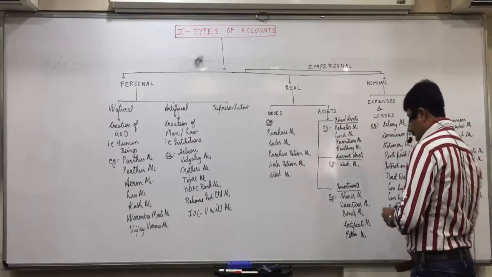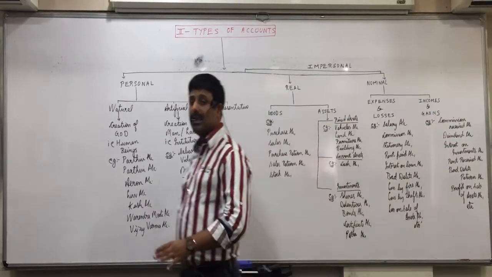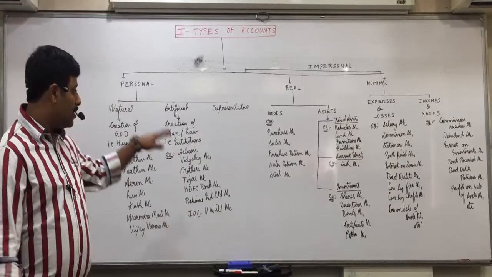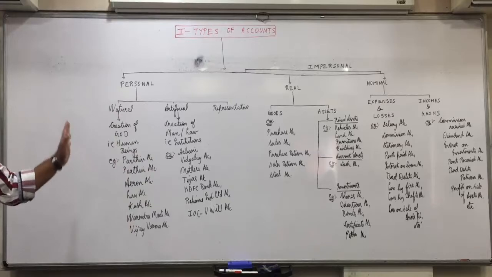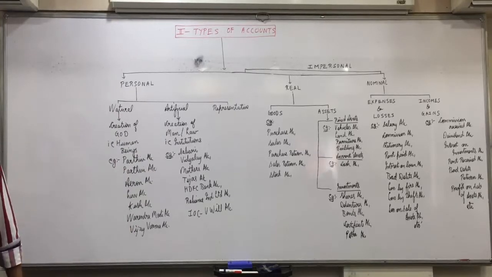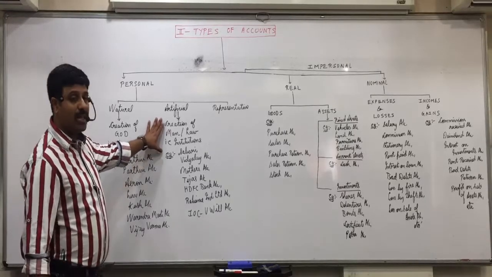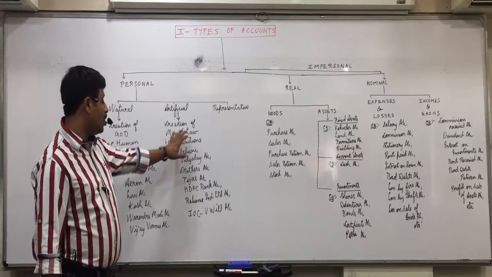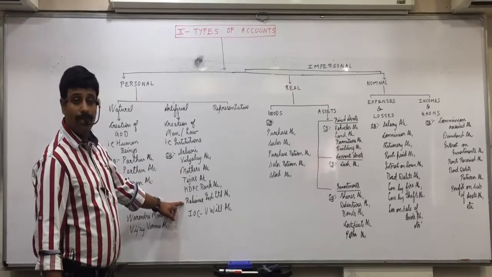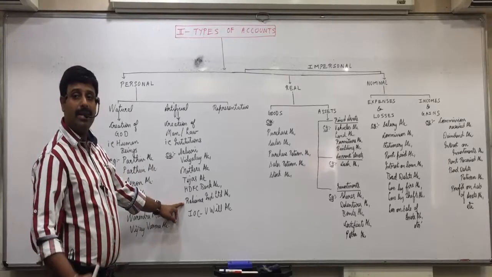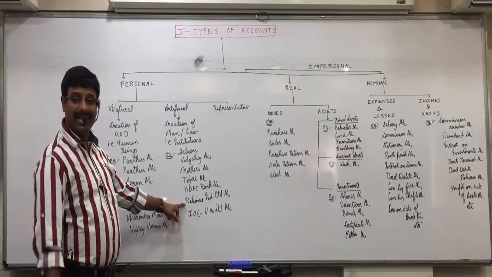Yes. Once again, there are mainly three types of accounts: personal, real and nominal. Representative is yet to be explained. In personal we include natural, artificial, representative. Natural includes all the human beings' accounts. Artificial is all the institutions, creation of man or law. Certain things are created by law, like Reliance Industries Limited, which is formed by company law, the Companies Act.